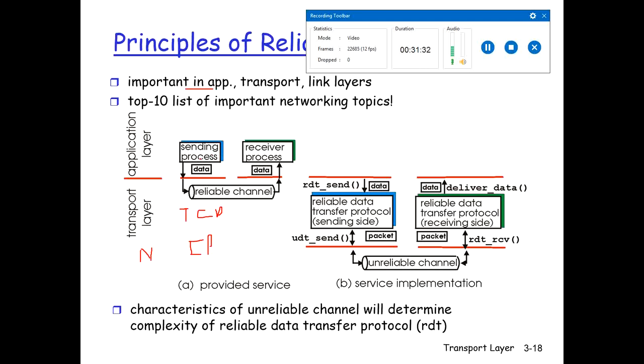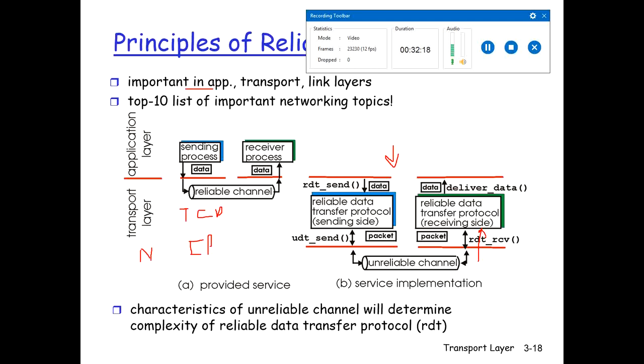If you see over here, the sending process has the data to send, and it assumes that the channel through which it is sending is reliable. But actually, how is the service implemented? The sending side of the data transfer protocol will be invoked from above by calling the method RDT send. RDT means reliable data transfer protocol. Now it will pass the data to be delivered to the upper layer at the receiver side. So when it is sent over the unreliable channel, it will be passed to the upper layer at the receiving side.